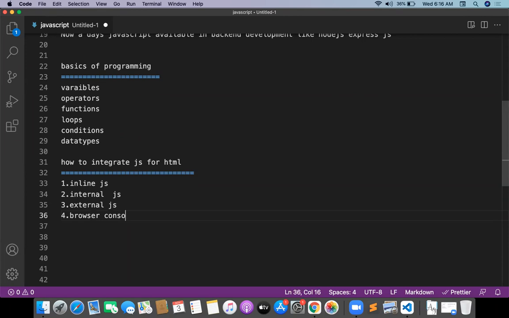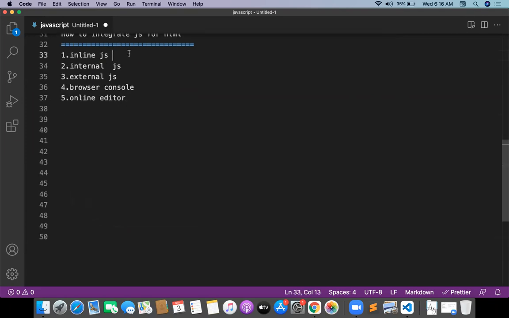But this is not really integration. This is just for checking JavaScript, and there are also online editors where you can practice JavaScript, everything. Okay, let us go one by one. First, I will go with inline JS. How will inline JS be?